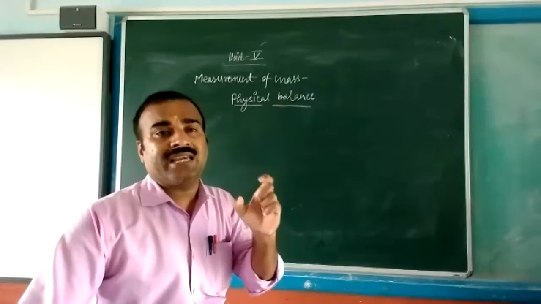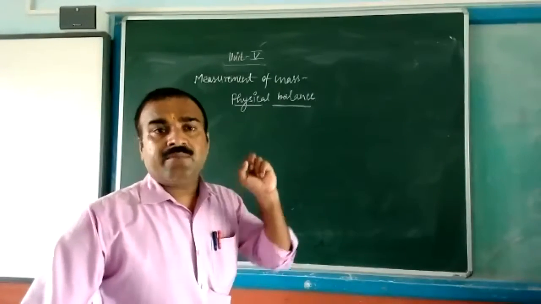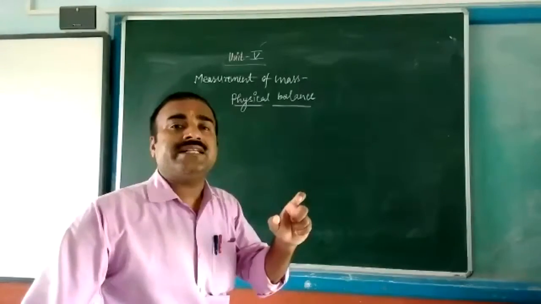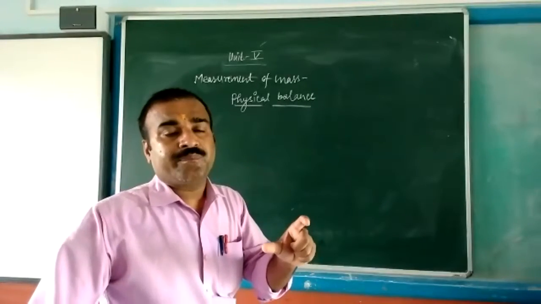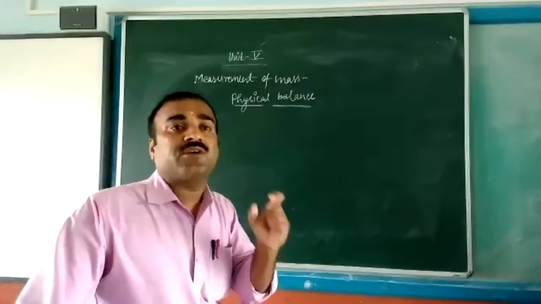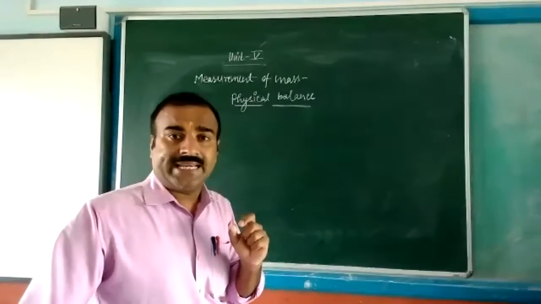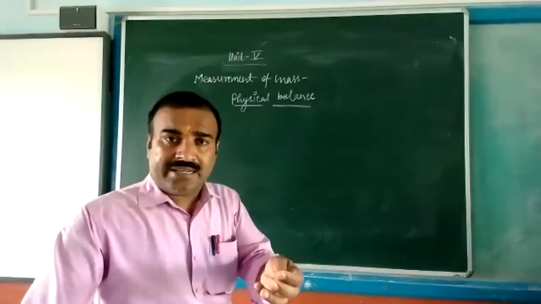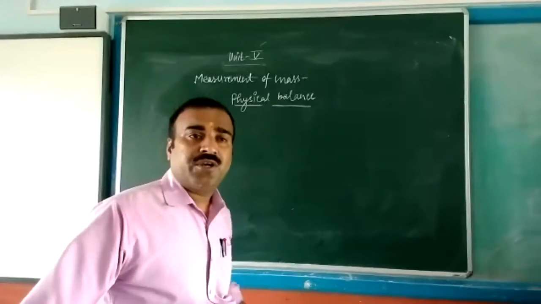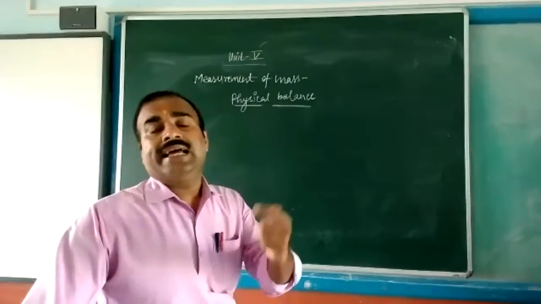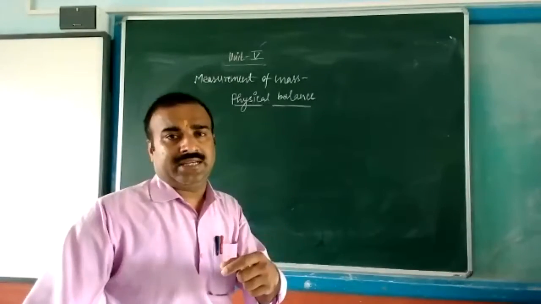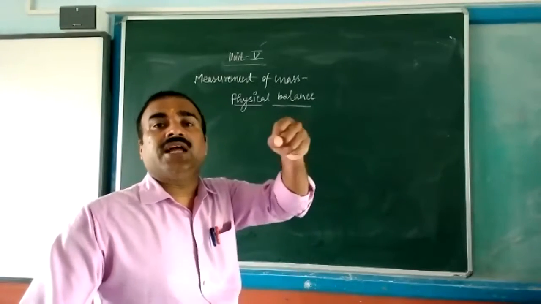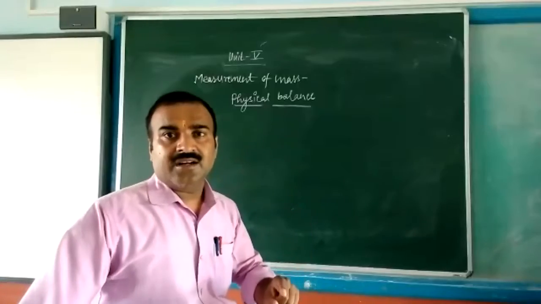By the use of the physical balance, we can measure the mass accurately. In your daily life, when you purchase anything from the market, there are electronic digital balances, and also one taraju.